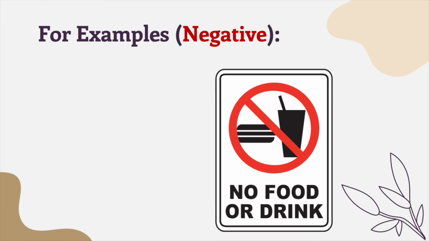Now, let's look at the example for negative. Negative means no. So, we know that based on the picture, it is about no food. So, how are you going to write an imperative sentence in a negative form? Don't eat in the library.